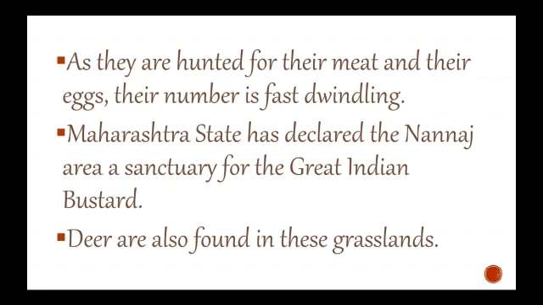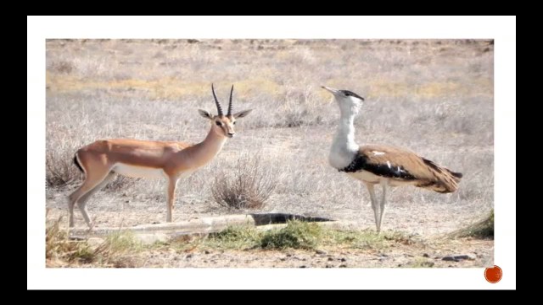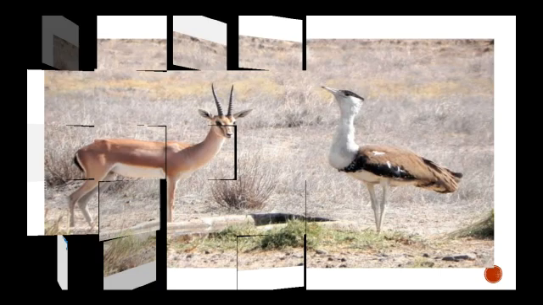Maharashtra state has declared that Nananaj area is a sanctuary for the Great Indian Bustards. Deer are also found in these grasslands. Now the Maharashtra government has declared that this place in Sholapur, Nananaj, will be only for these birds. To preserve these birds, this is declared a sanctuary. Wherever wildlife or animals are to be preserved, that place is reserved. If it is reserved and declared, such places are called sanctuaries.